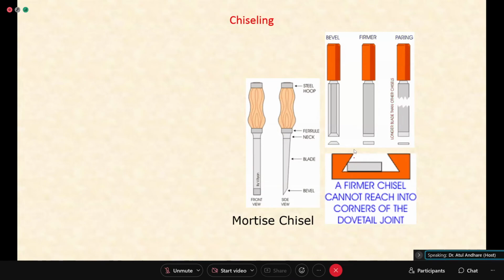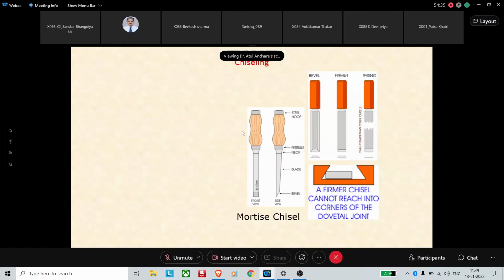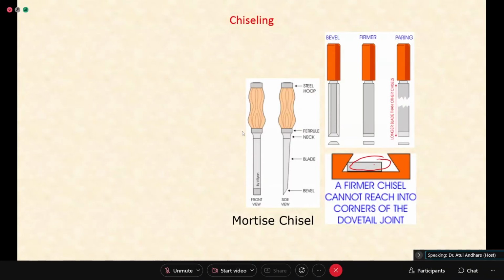So if you want to cut, say, I have such a piece of wood and I want to remove this material here, then I cannot use a saw. In that case, a chisel is used. So different shapes are available.